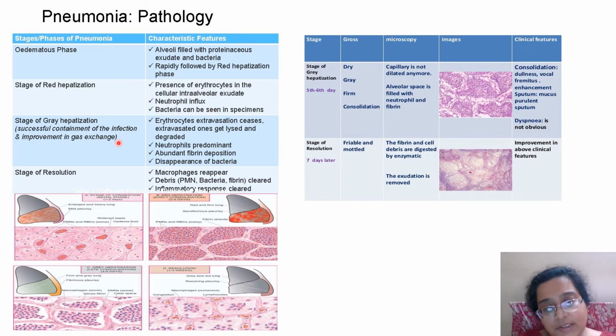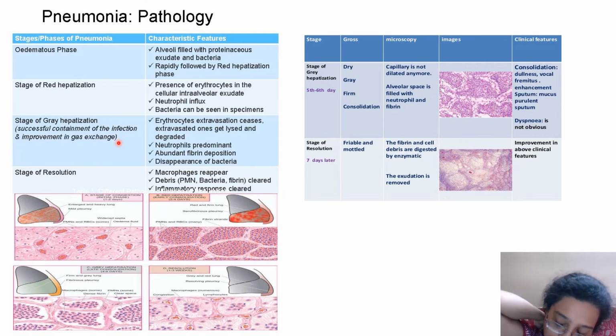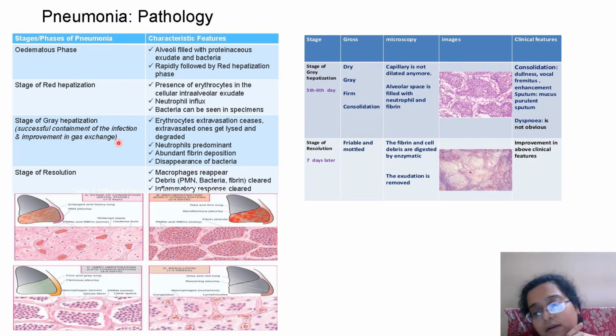Hepatization means the lung looks like a liver: congested, heavy, soggy rather than spongy, because of infection and inflammation. Gray hepatization is when the infection is contained, edema is reduced, there's still inflammation, but edema starts receding. And then resolution: edema disappears completely. There's some inflammation, some debris, and macrophages might appear. Mostly gray hepatization is after a week, and resolution after 7 days.